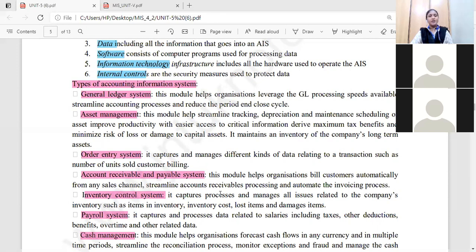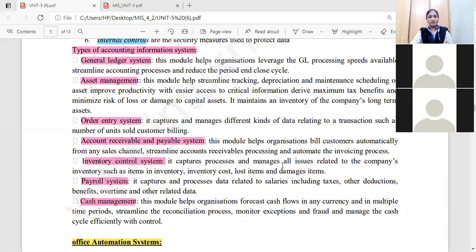Inventory control system: you know that you are maintaining stock in your organization. How much stock is available, how many items are available in the inventory, what is the cost of those items, and whether we have lost any items or any damaged items are there. If you want to evaluate things like that, we use the inventory control system.